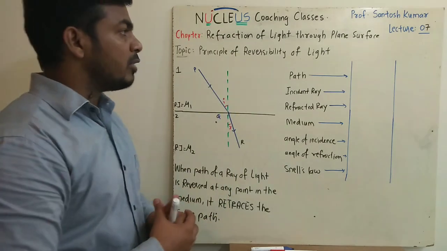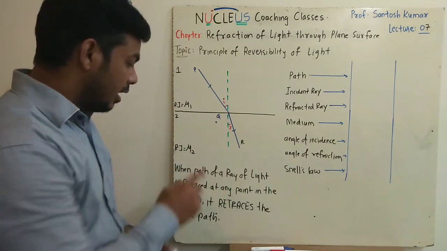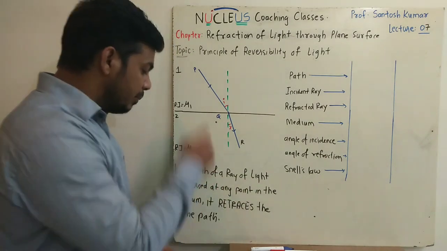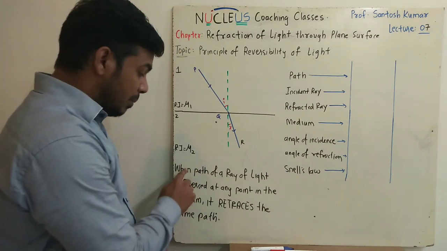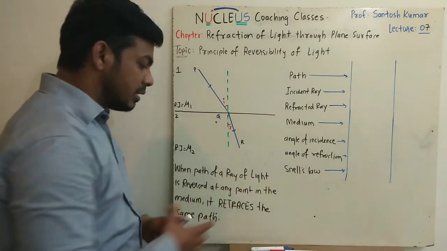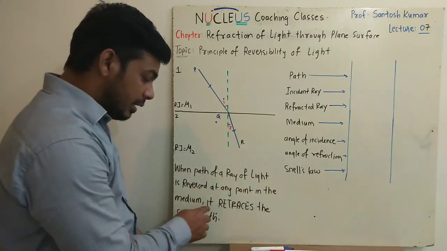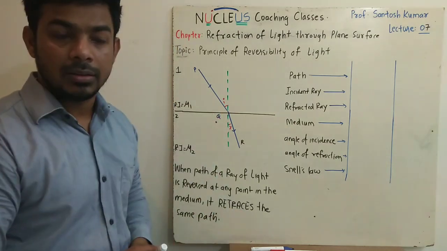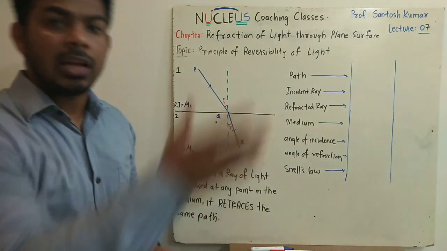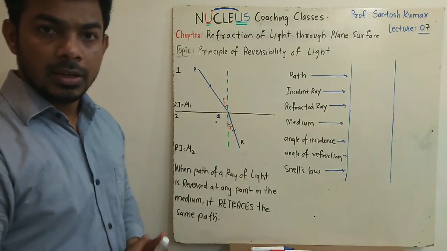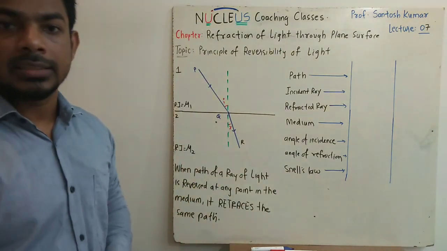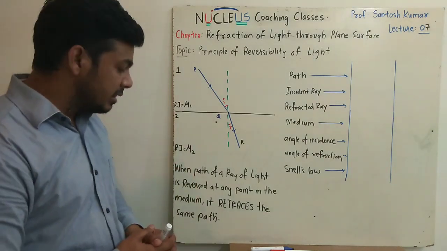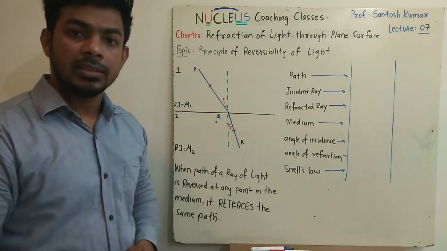So the principle of reversibility of light states that when the path of a ray of light is reversed at any point in the medium, that light will always retrace the same path. It means the light will go back along the same path from which it came. So the principle of reversibility of light states that when the path of a ray of light is reversed at any point in the medium, it retraces the same path.